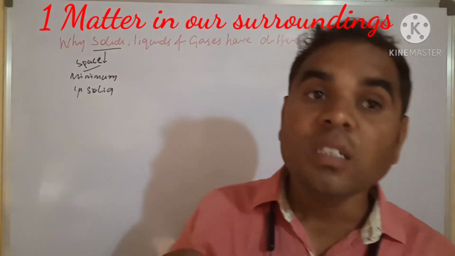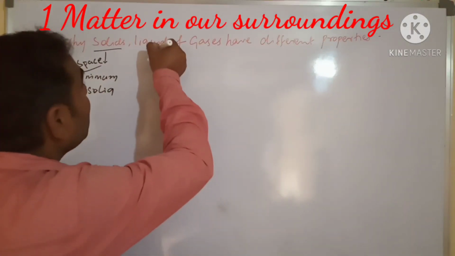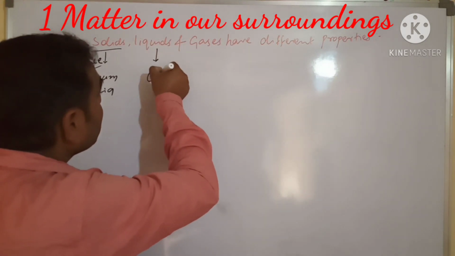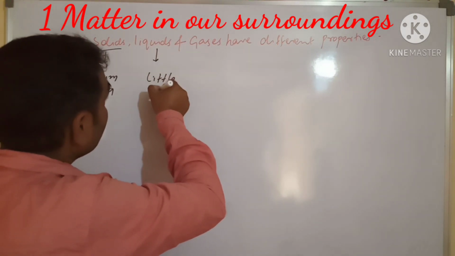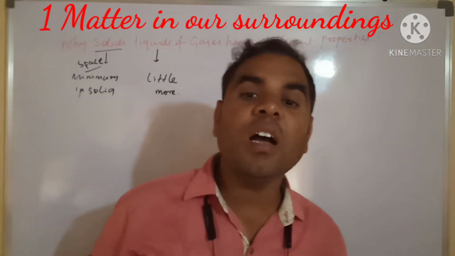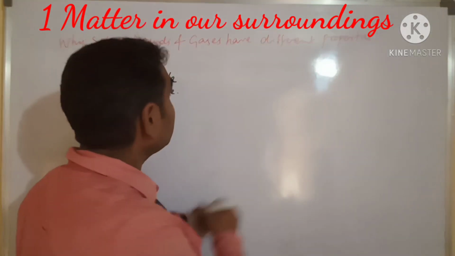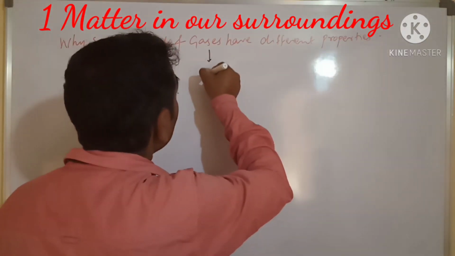And here in liquids, the space is a little more. And we have to see the gases. The space between the particles in gases is a maximum.